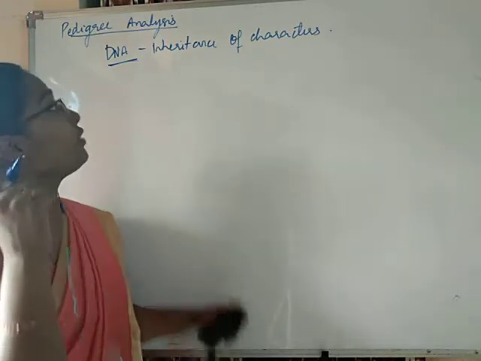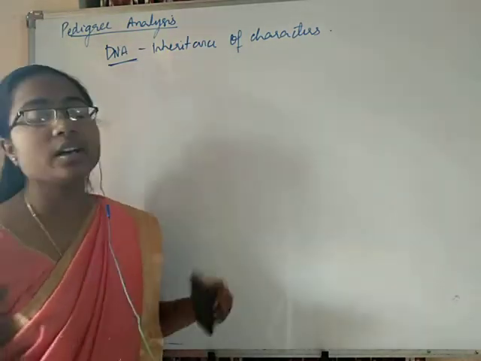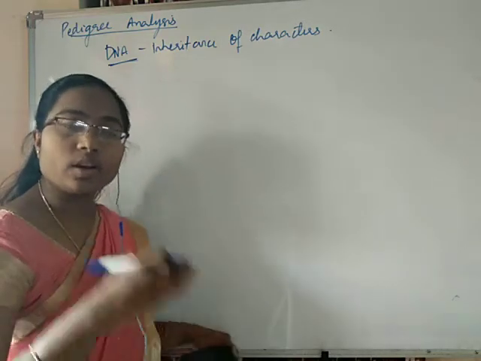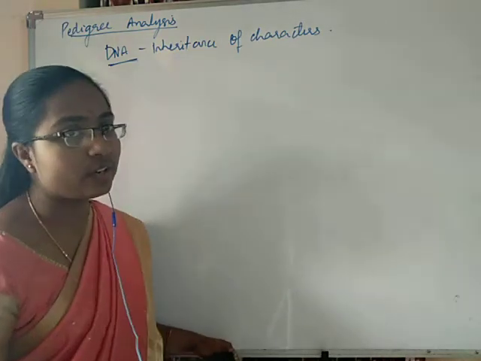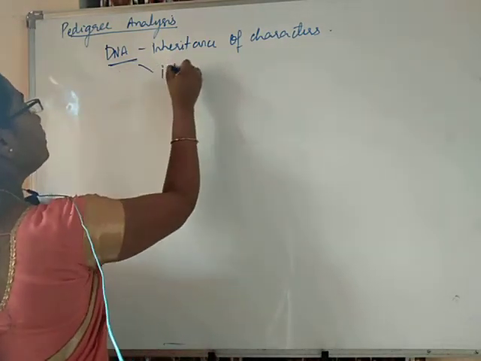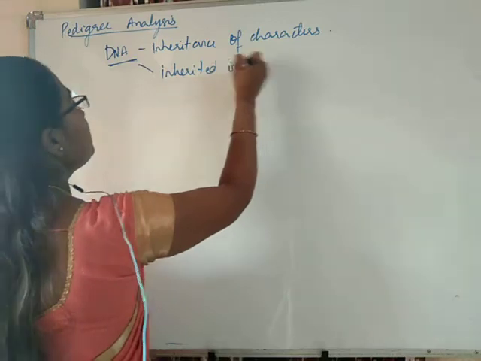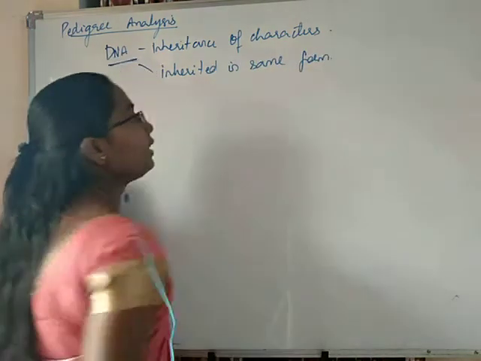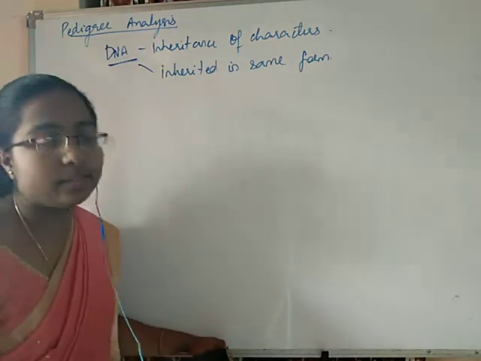So, DNA is the one which is responsible for the inheritance of characters. It is inherited in the same form from one generation to another.